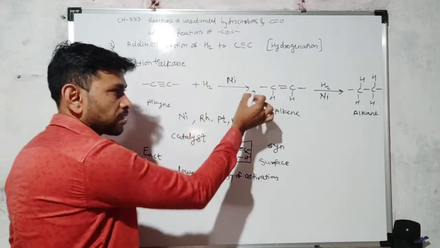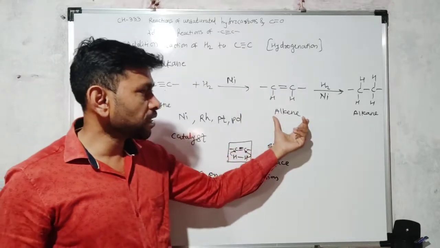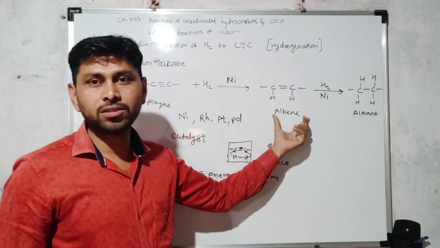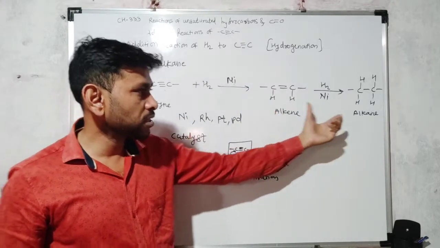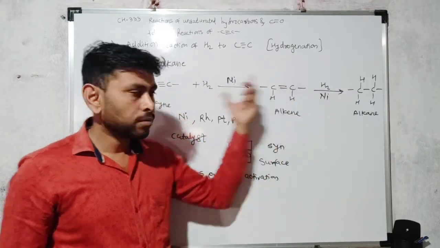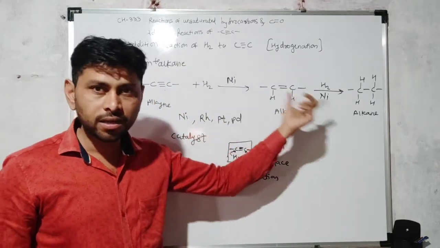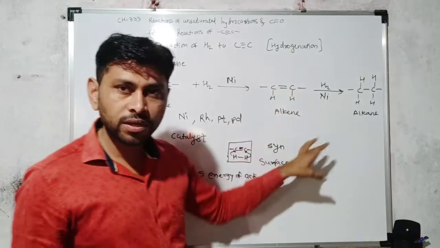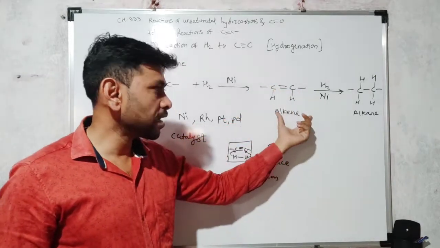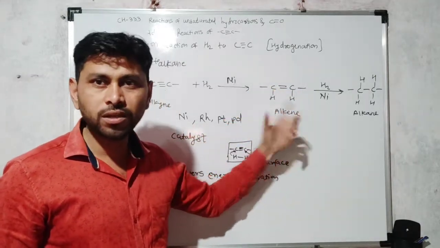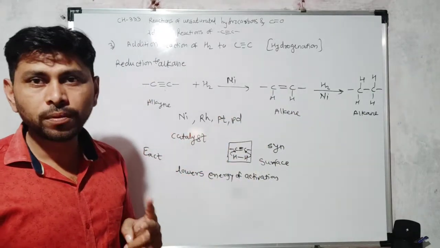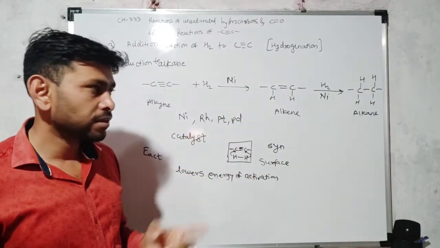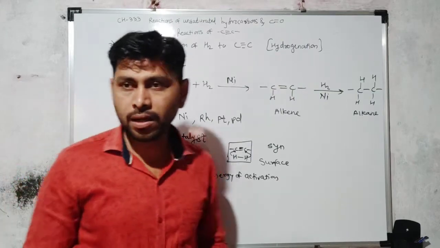Now in this reaction we can stop the reaction at the alkene stage, because here the alkane product is obtained, but we can stop this reaction at the alkene stage by using some reagent, and we have to see if this reaction proceeds up to the alkene stage only, then we can obtain two types of alkenes, that is cis alkene and trans alkene.